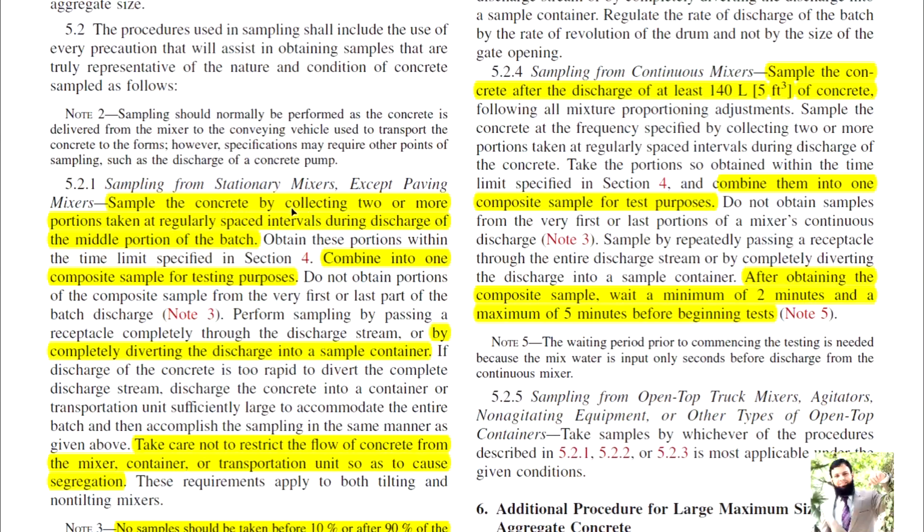Sample the concrete by collecting two or more portions taken at regularly paced intervals during discharge of the middle portion of the batch. So if there is a discharge of concrete from a stationary mixer, you should try to take the sample from the middle portion, and there should be a regular interval between two samplings. Obtain these portions within the time limit specified and combine into one composite sample for testing purposes.